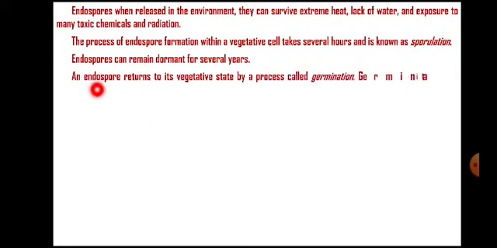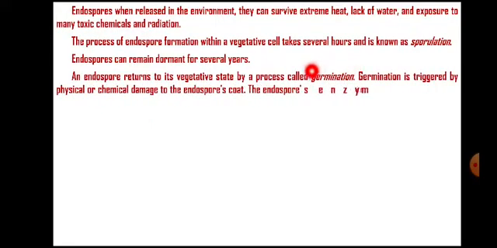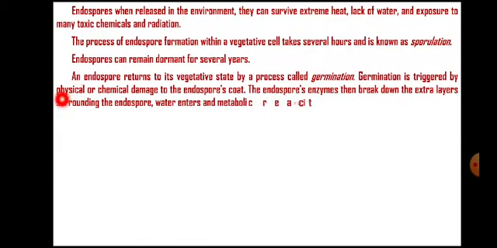An endospore returns to the vegetative state by the process called germination. Germination is triggered by physical or chemical damage to the endospore coat. Endospore enzymes then break down the extra layers surrounding the endospore, water enters, and the metabolic reaction starts. That means the life cycle of endospore-forming bacteria has two stages.